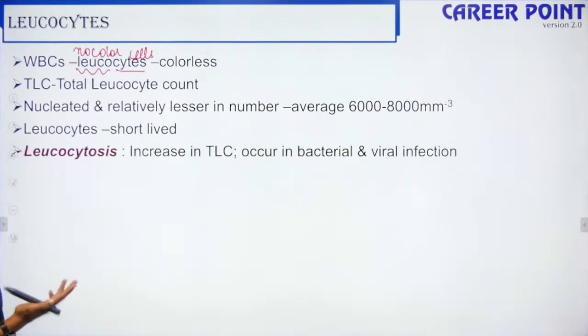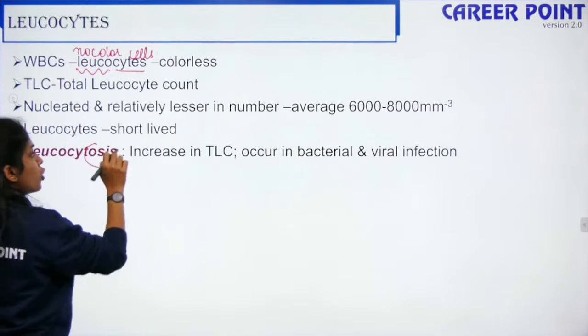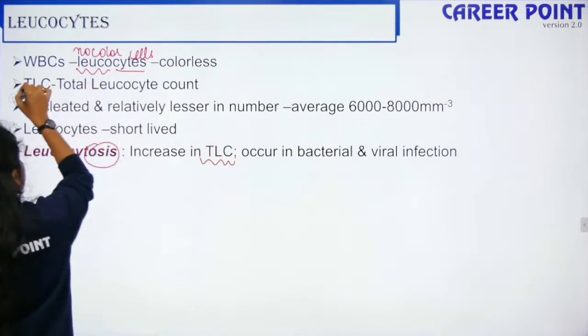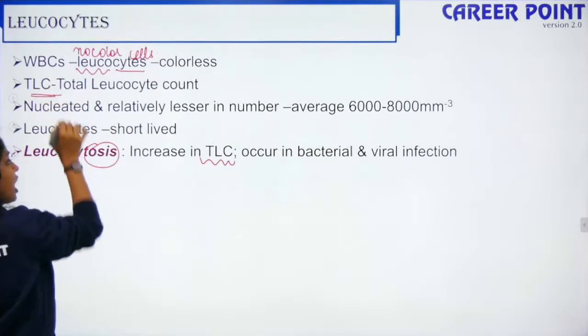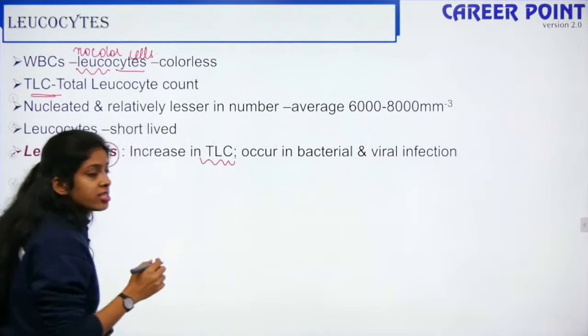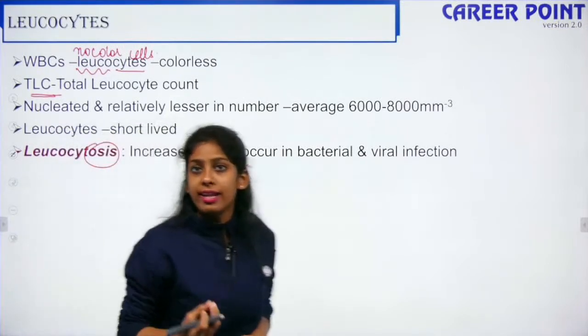So leukocytosis, this is a condition, an increase in the total leukocyte count. TLC is this, total leukocyte count. So leukocytosis is the increase in the TLC. It occurs in case of bacterial and viral infection.